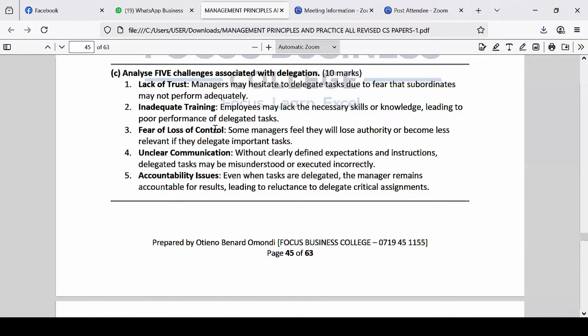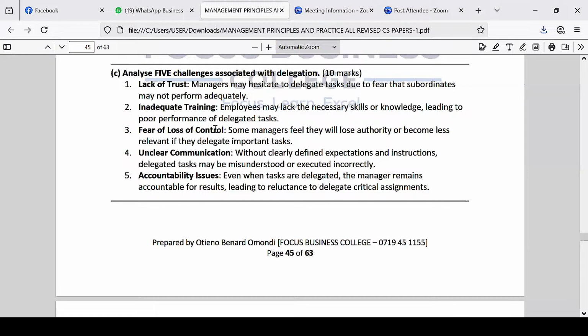Number two is inadequate training. Employees may lack necessary skills or knowledge, leading to poor performance. Maybe the junior employees are not well trained on how to carry out the delegated tasks, so they may end up doing the work in a very shoddy manner.